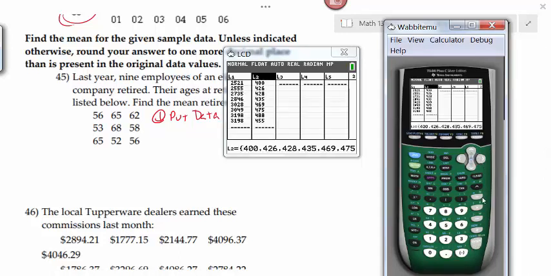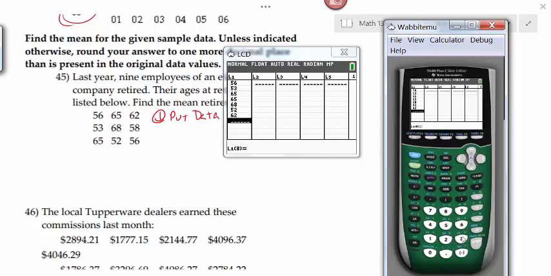Stat, and then enter. If you already have data in your list, you can clear it out just like I'm doing here. Highlight the name of the list and hit clear. Do not hit delete. Does it matter what order I put my numbers in, if I'm going down the columns and then across, or if I go across and then down the rows? It does not matter. It doesn't change anything.